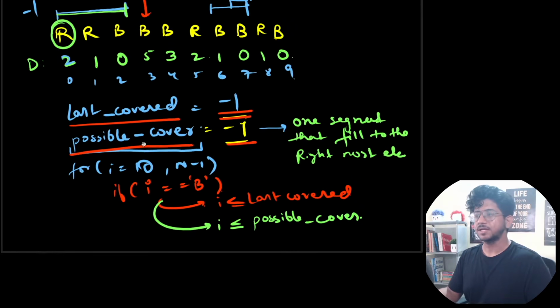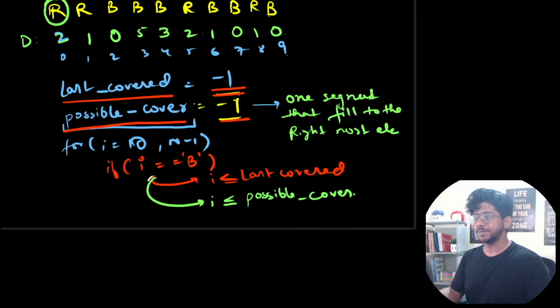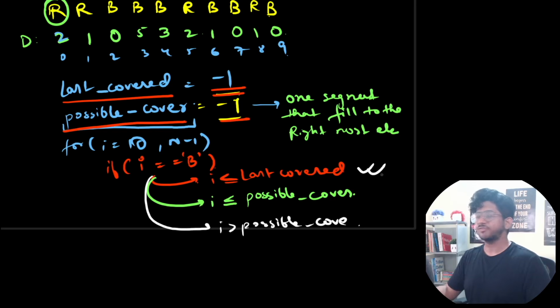Okay. The last thing that can happen is that I is bigger than possible cover. Okay. So in this case, it's already fine. No change, no extra cost. Okay. So you will get +0. You don't get any extra cost.